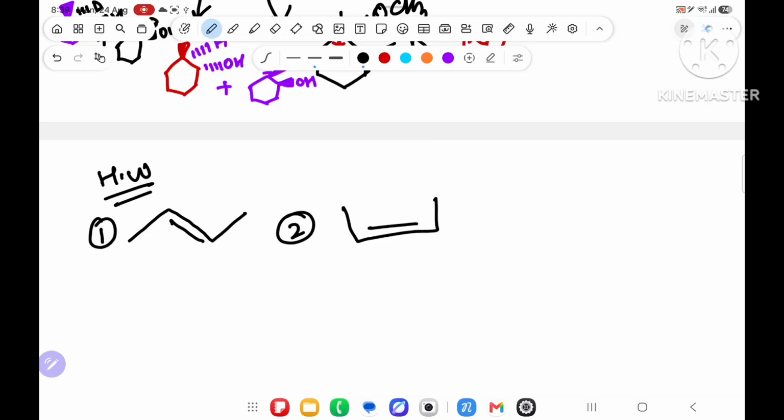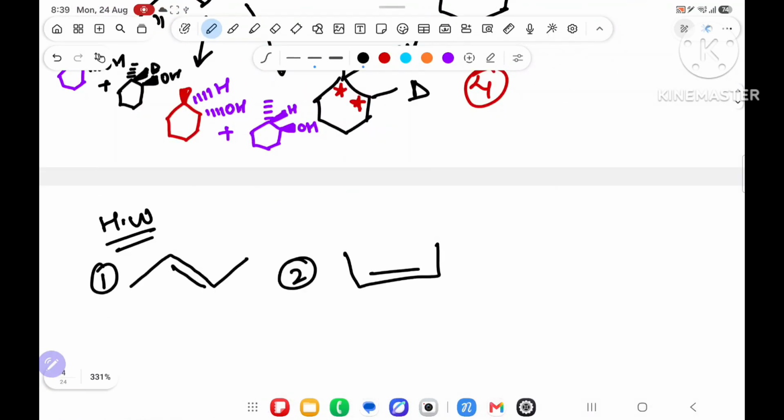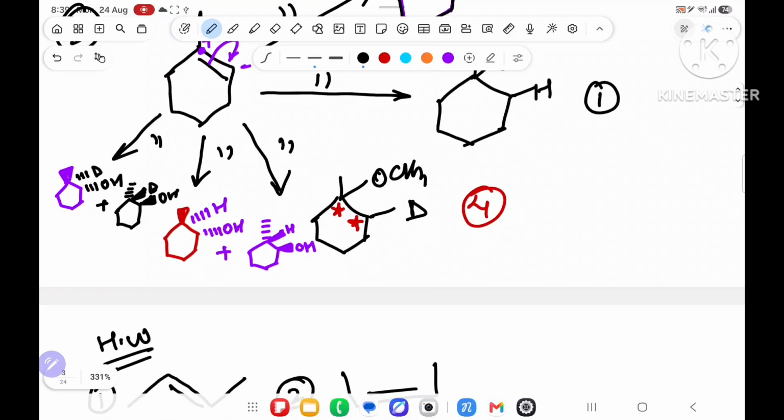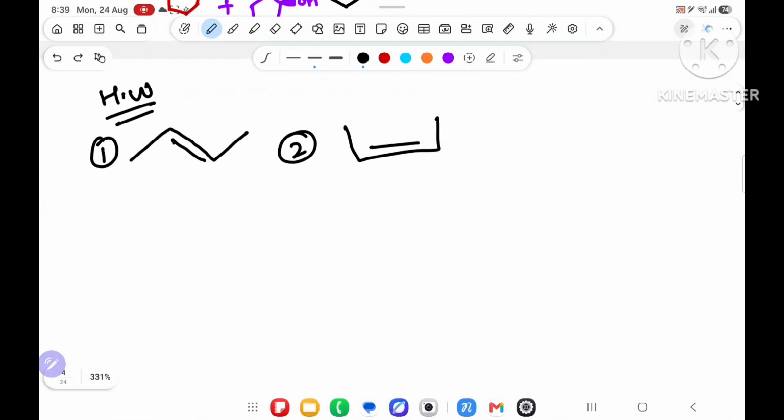Sir, what is the problem in first and second? No problem. First answer will be as it is, second will be as it is, third will be as it is. But whenever B2H6, H2O2 comes, at that time it is syn addition. So syn plus trans gives anti, and syn plus cis gives syn. What will come? Syn will come.